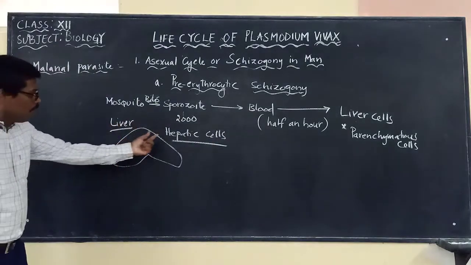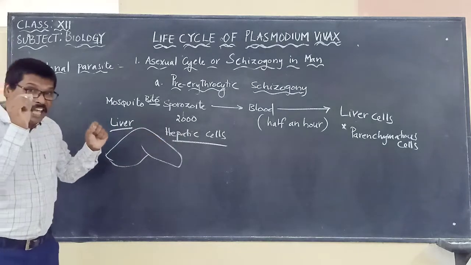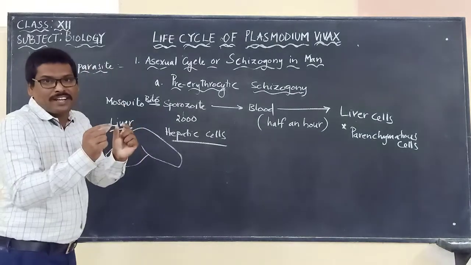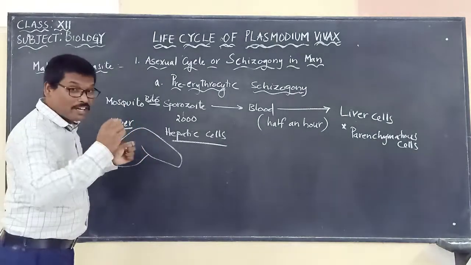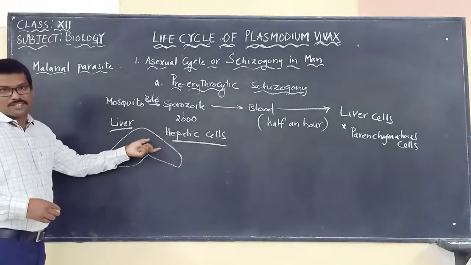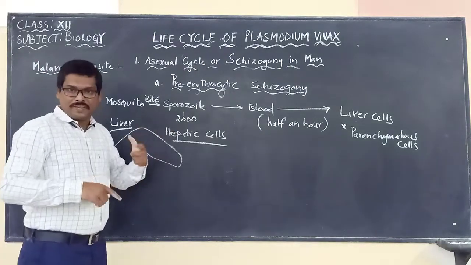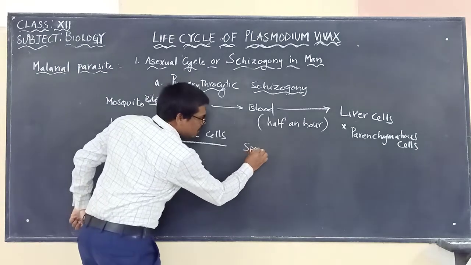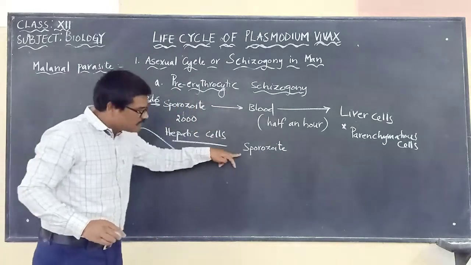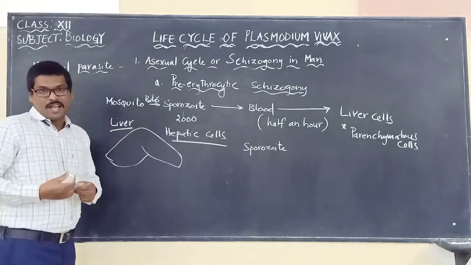Now, how does this sporozoite enter into the hepatic cells? We already said that at the apical cap, the sporozoite has two paired secretory organelles producing cytolytic enzymes, by which it penetrates into the liver cells. After penetrating the liver cells, this sporozoite starts absorbing all the nourishment from the liver cells.